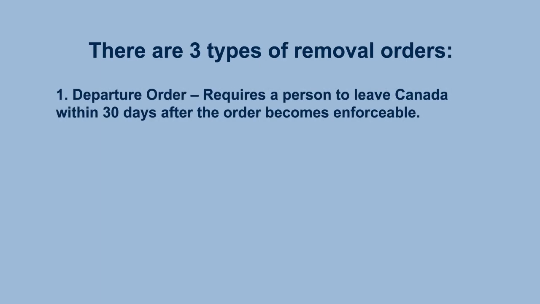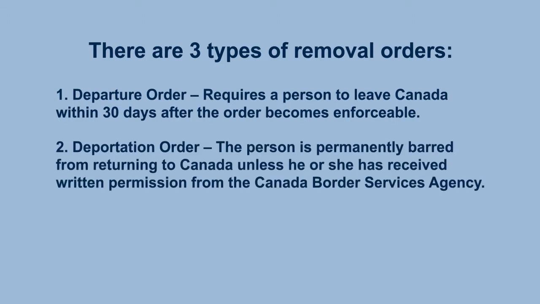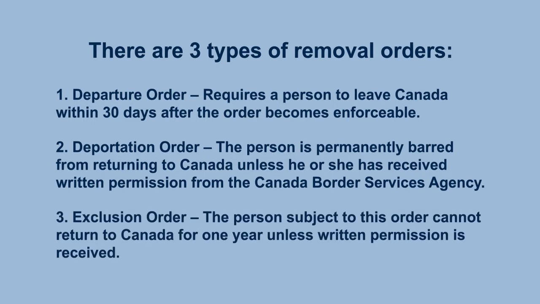1. Departure order. Requires a person to leave Canada within 30 days after the order becomes enforceable. 2. Deportation order. The person is permanently barred from returning to Canada unless he or she has received written permission from the Canada Border Services Agency. 3. Exclusion order. The person subject to this order cannot return to Canada for 1 year unless written permission is received.